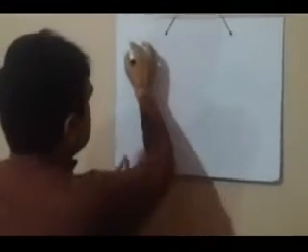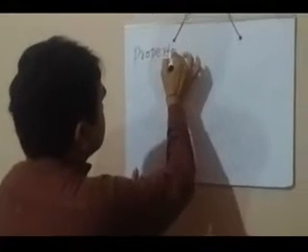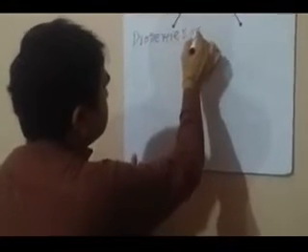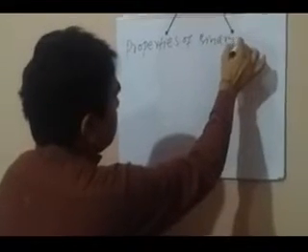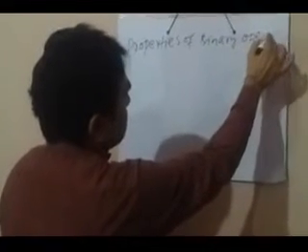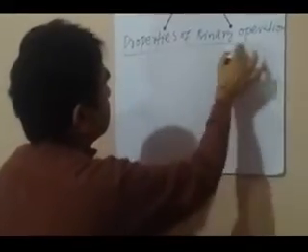Thank you. Now we are going to learn different properties relating to the binary operation. These are the properties of binary operation.